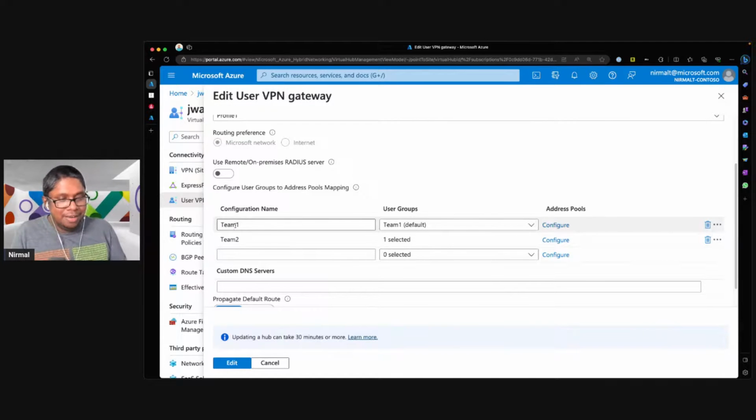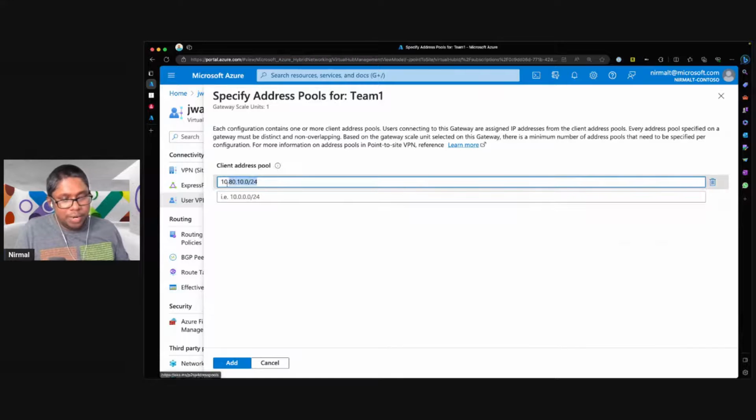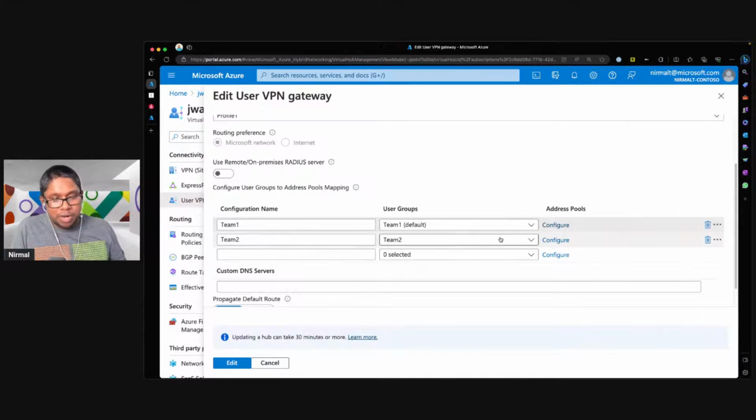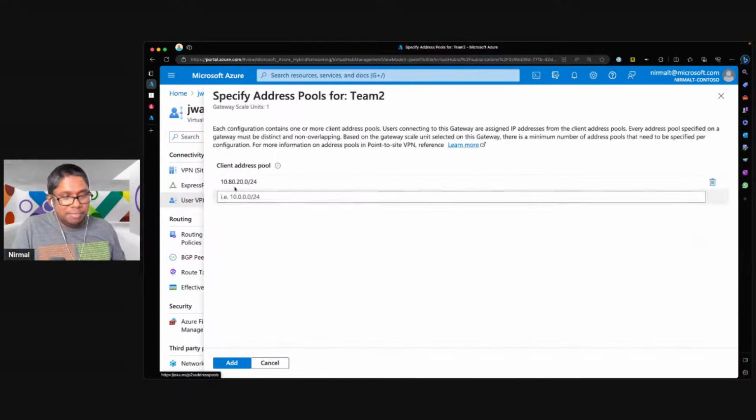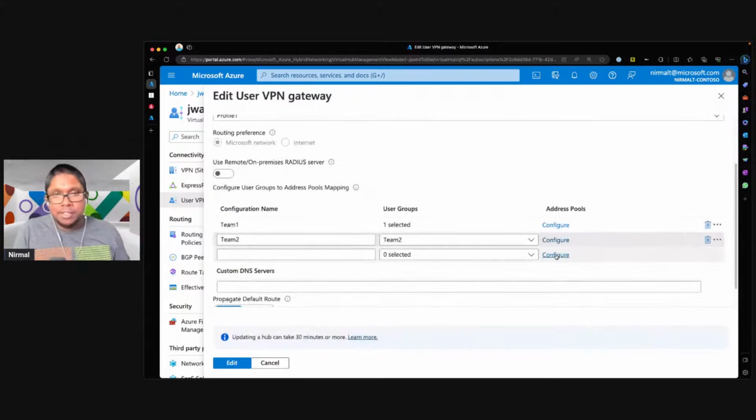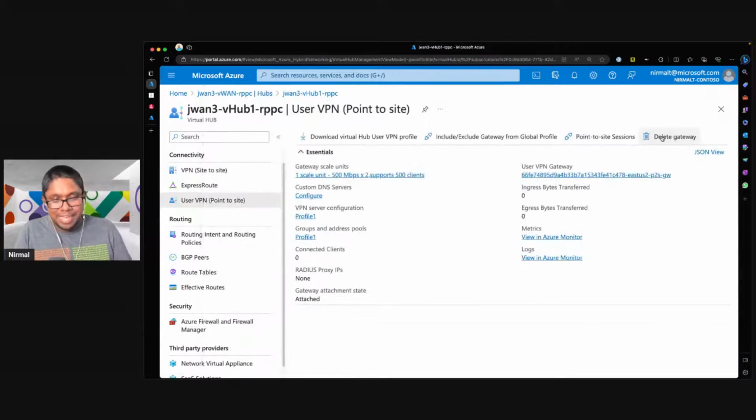So here you can see I have team 1, I have team 2, and here I have the option to then provide the different client addresses. So here I have 10.80.10. And then if I go to my group 2, in group 2, I have given a different client address prefix. So now I can mix and match all these different teams, but they are all connecting to the same VPN gateway, same P2S gateway.